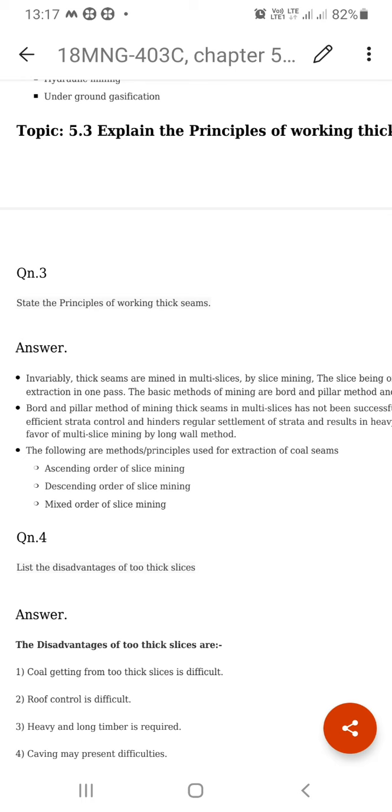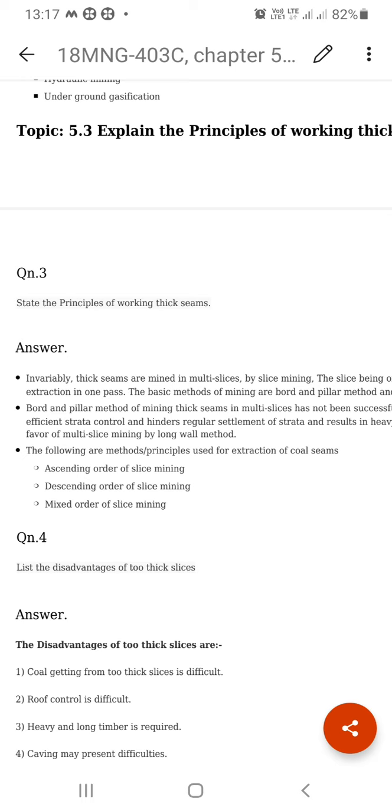And the third one is mixed. Sometimes, suppose there are six slices, some slices are taken out by ascending order and some slices by descending order. So it is a mixing of ascending and descending order. These are the three types of methods: ascending order, descending order, and a combination of both.